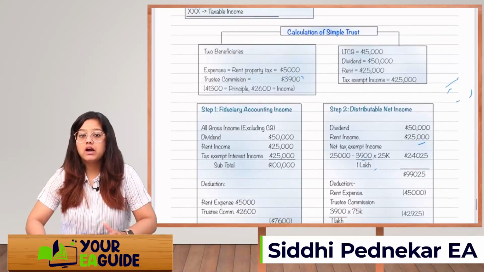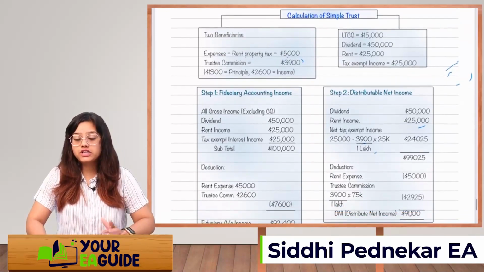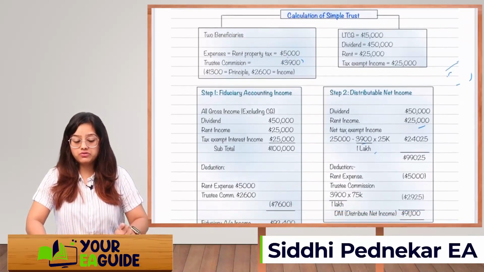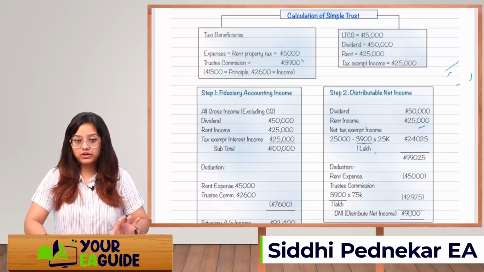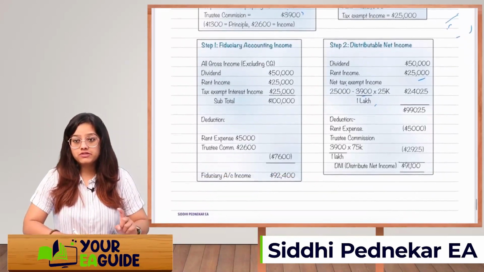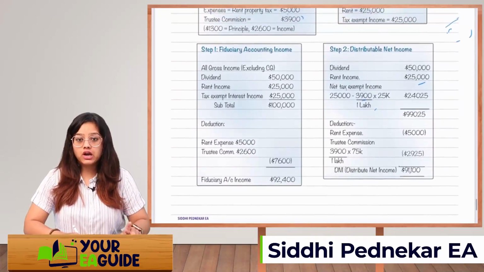What was the income that was earned by the simple trust? First income is long-term capital gain of 15,000. Dividend income earned by the trust is 50,000. Rent income earned is 25,000. Tax exempt income is 25,000. Okay. So step 1, first and foremost, is fiduciary accounting income.